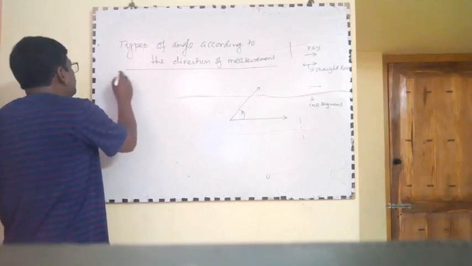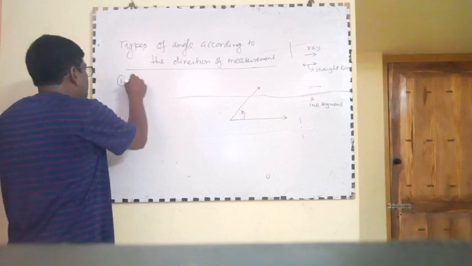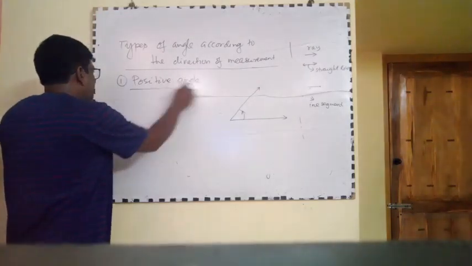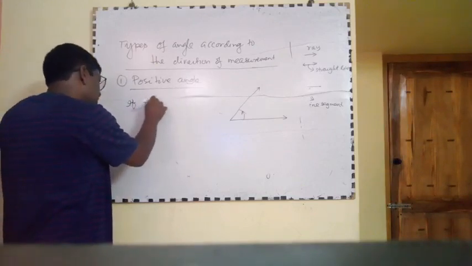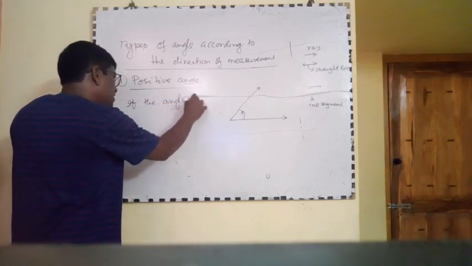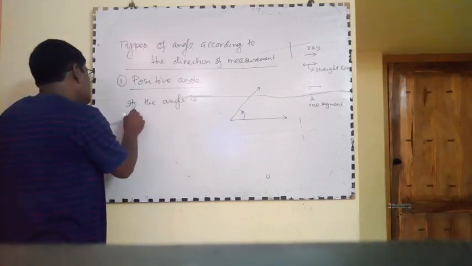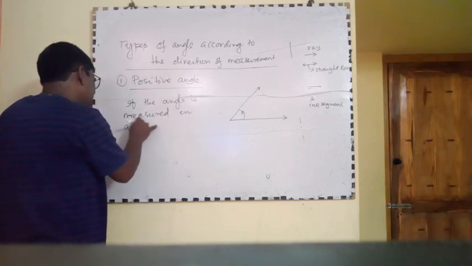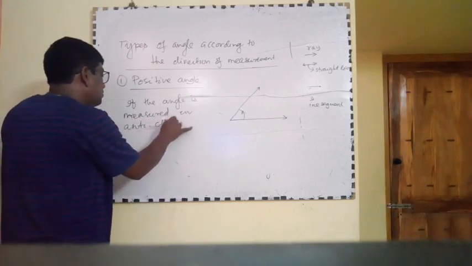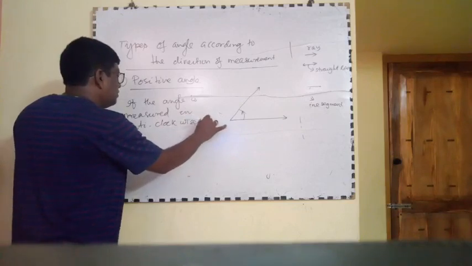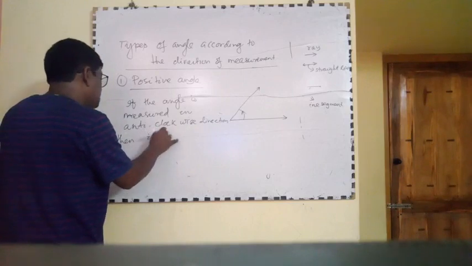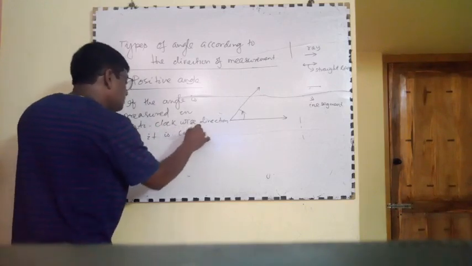Number one, positive angle. If the angle is measured in anti-clockwise direction, then it is called a positive angle.